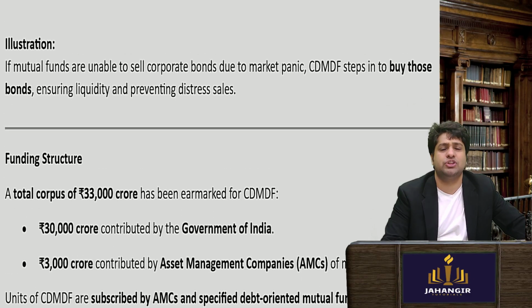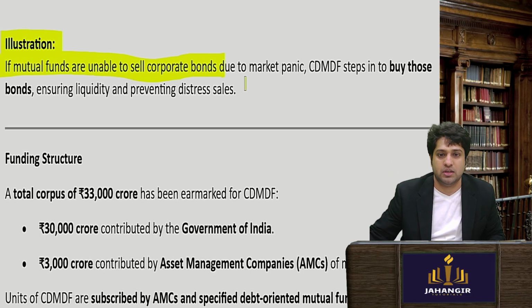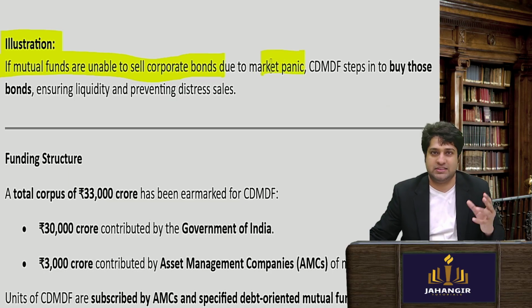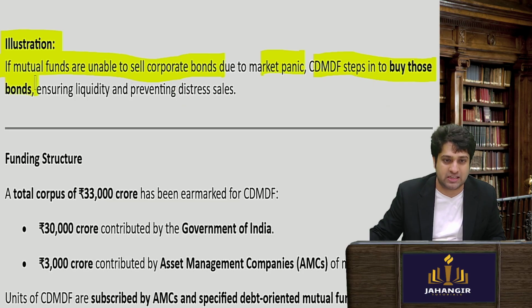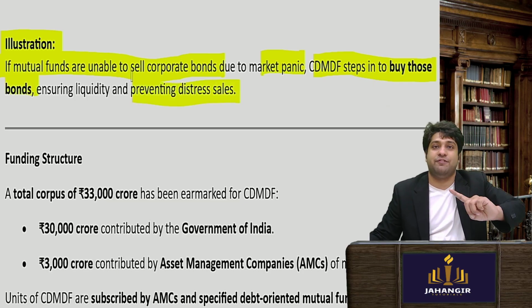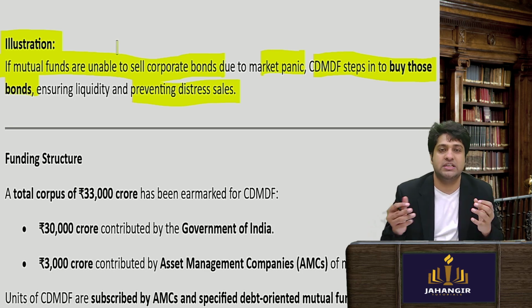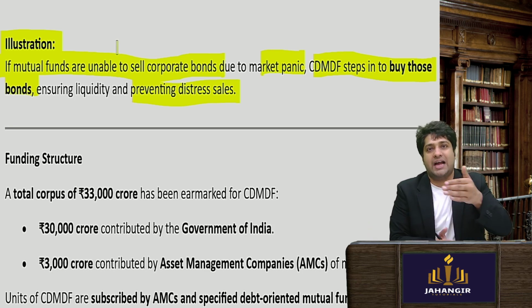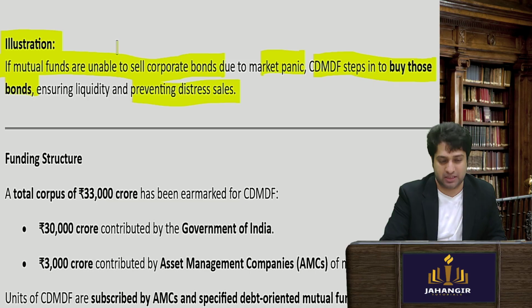Okay, so in short, if I have to understand the objective with an illustration: if the mutual funds are unable to sell the corporate debt bonds due to market panic, market sell-off, etc., then the development fund will come in to buy those bonds at fair and market prices, and therefore they will prevent distress sale. So this fund acts as a backbone, acts as a backstop, acts as a support to the mutual fund industry.